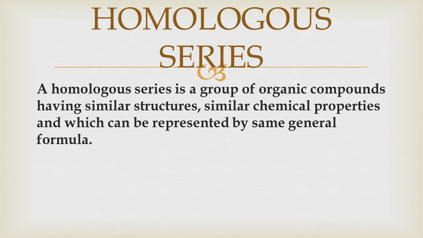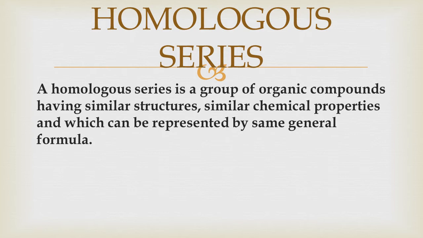This is called a homologous series. A homologous series is nothing but a group of organic compounds having similar structures. Since they have similar structures, they show similar chemical properties. And all these compounds can be represented by the same general formula.